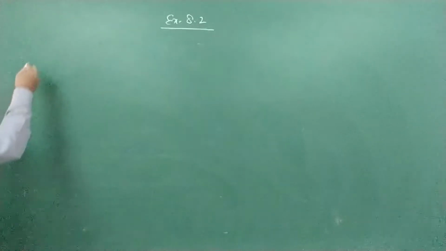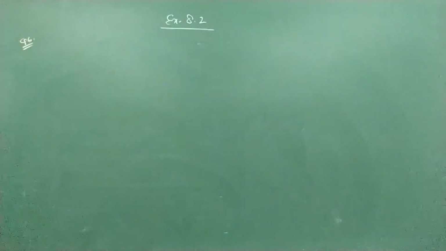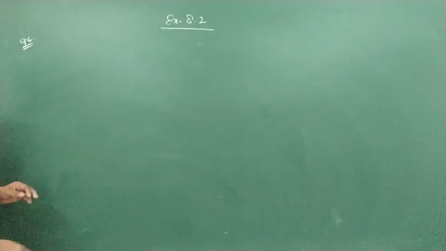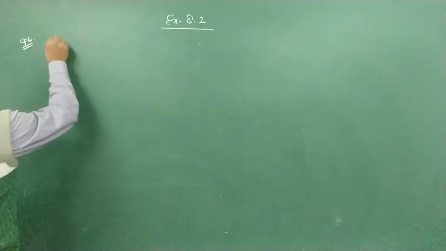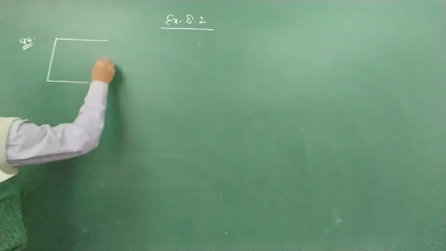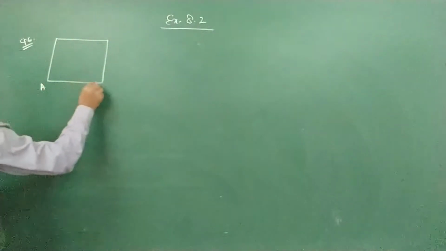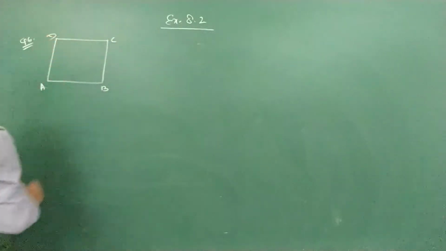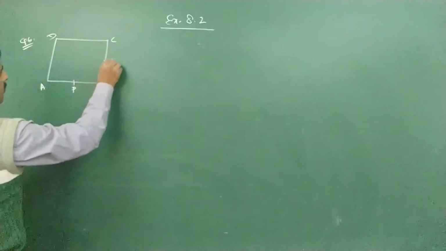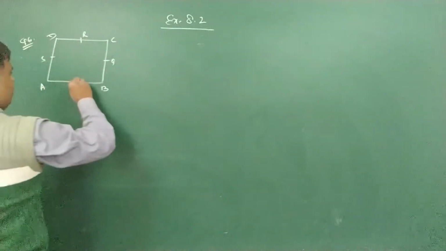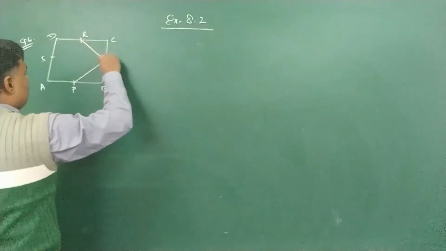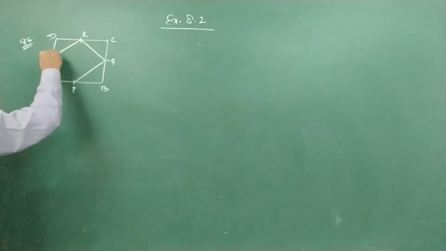Question number 6. In question number 6, show that the line segment joining the midpoints of the opposite sides of a quadrilateral bisect each other. So, I'm just taking one quadrilateral. Anyone we can take A, B, C and D. And I'm taking P, Q, R, S as the midpoints. So I'm joining PQ, QR, RS and SP.